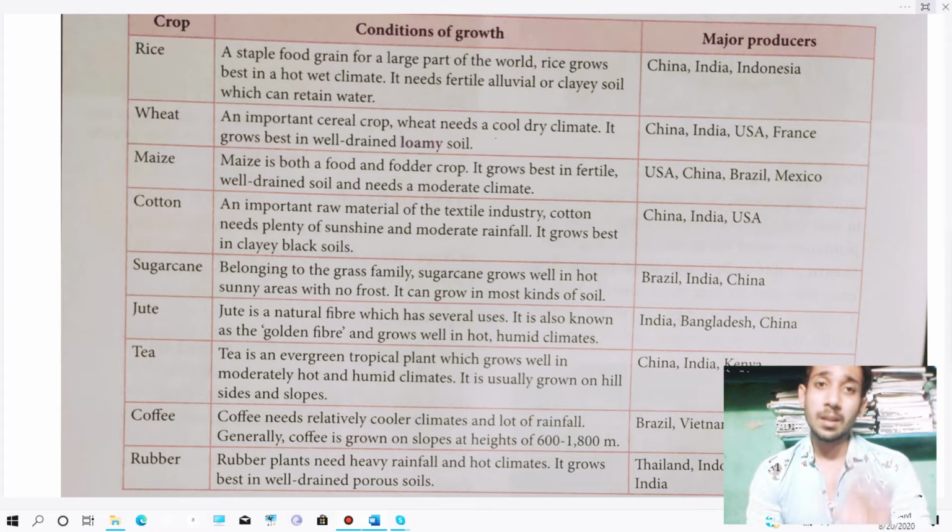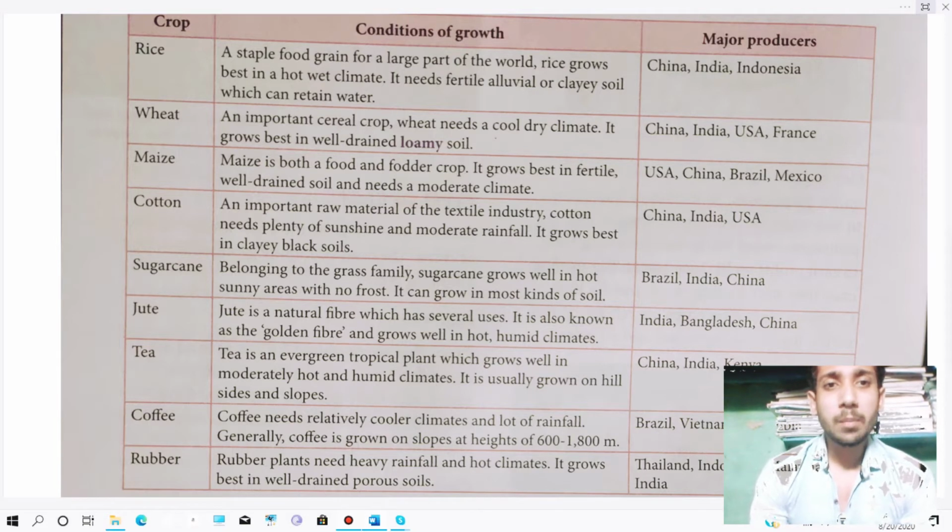So these are the conditions required for rice to grow. Then wheat, an important cereal crop. Wheat needs a cool, dry climate. It grows best in well-drained loamy soil.